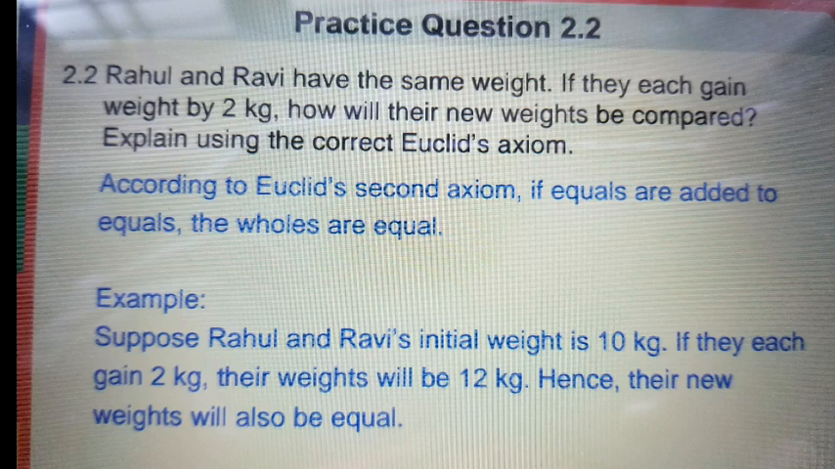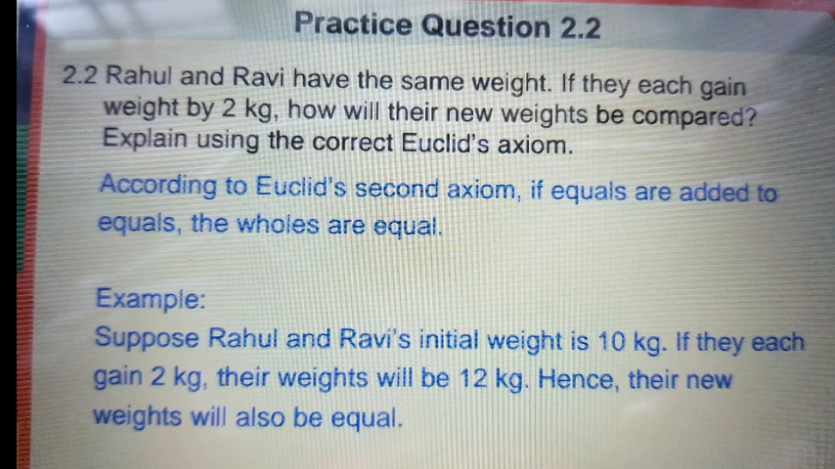So, according to Euclid's second axiom, if equals are added to equals, the wholes are also equal. So, what about the new weights of both? Both will be the same, isn't it? Rahul's and Ravi's new weights also will be the same.